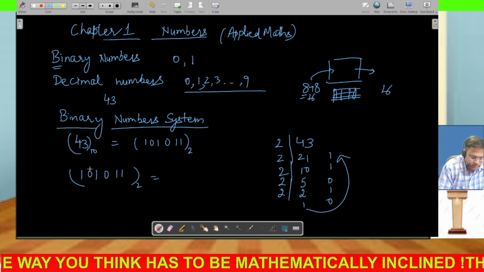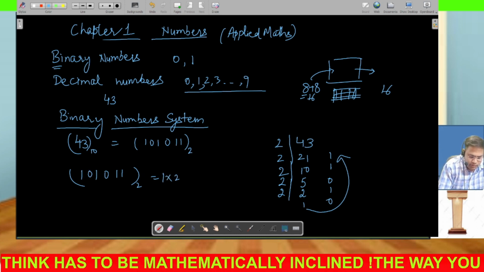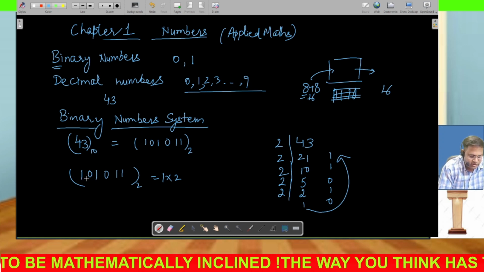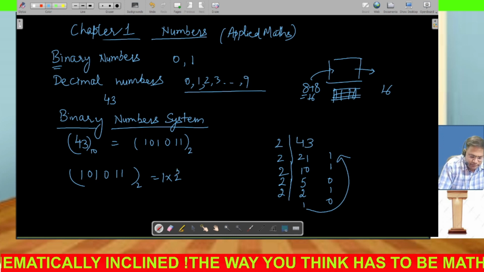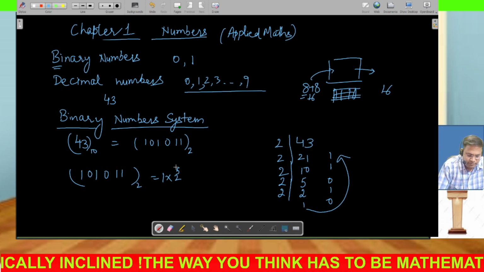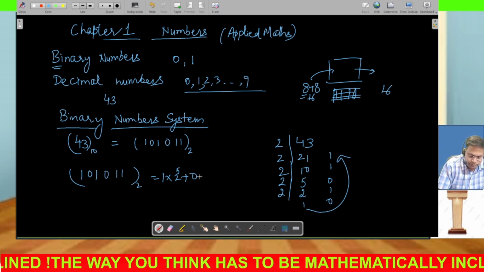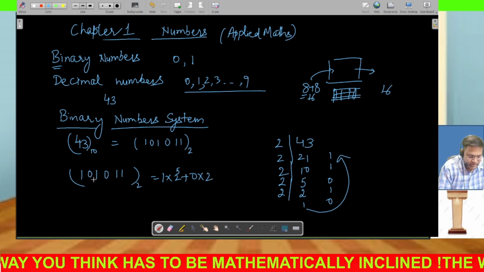You see, you write this first digit, 1, and then 2, and you count how many digits are there after the first digit. So 1 2 3 4 5, there are 5. So you write 2 exponent 5, then plus the next digit 0 into 2, then how many digits are there after that.